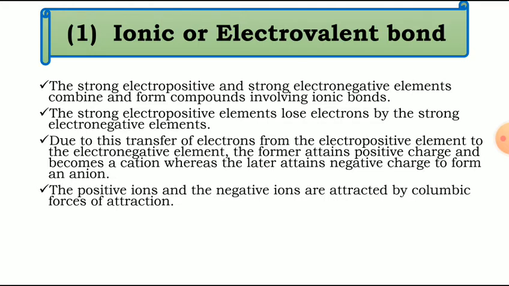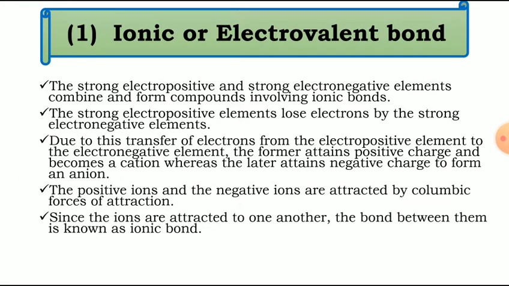The positive ions and the negative ions are attracted by Coulombic force of attraction. That means the cation and anion combine with each other due to the Coulombic force of attraction, forming the ionic bond.